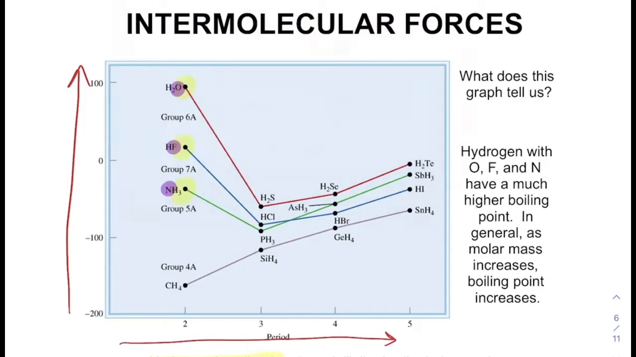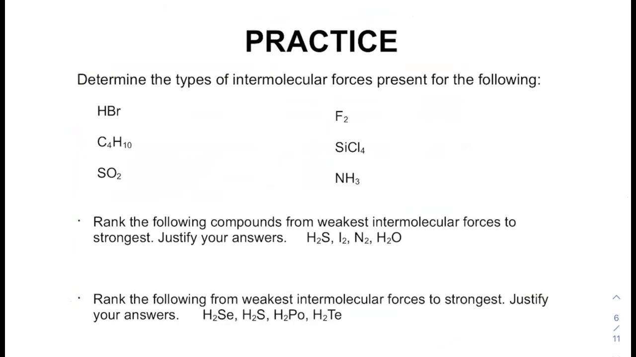So in summary, hydrogen, when it's bound to oxygen, fluorine, and nitrogen, gives a much higher boiling point. This table shows that in general, as molar mass increases, so does the boiling point, except for NOF. If we were to do a couple of practice problems, what types of intermolecular forces are present? You may also see that written as IMF, intermolecular forces.